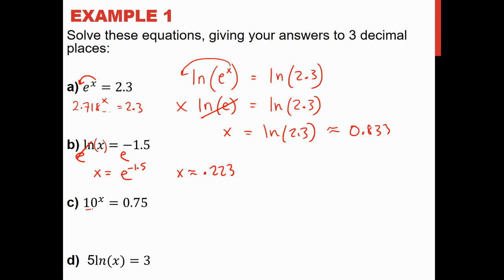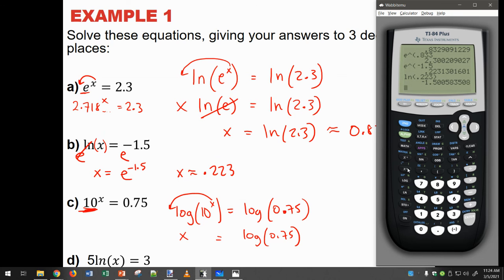Okay, next one. If we see a 10 in the base, that's a hint to use common log base 10. If I take log of 10 to the x and log of 0.75, I don't want to use natural log or e because the base here is 10. The base is not e. There's no e going on in this problem. So then I get x times log of 10, and log of 10 is just 1. So that cancels out, and I get x equals log of 0.75. And remember, when I type in log, it's a base of 10. So my answer is negative 0.125.